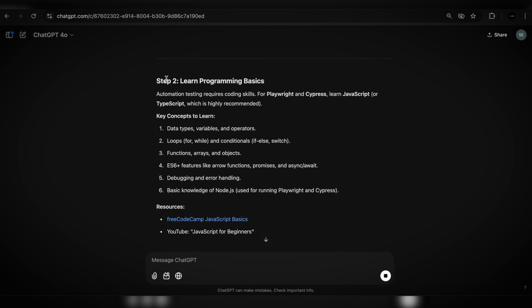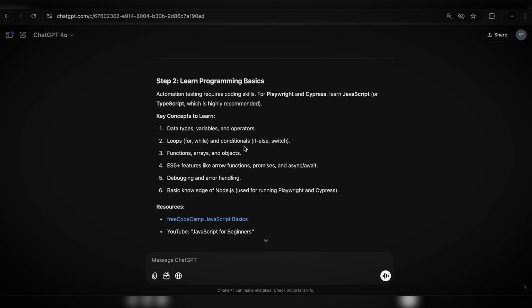Absolutely. And let me clearly specify what is actually needed here. First of all, data types, variable operators. Exactly. These are the basics. Loops and conditions. Absolutely. Those are the basics. Functions, arrays, and objects. Absolutely. ES6 features like arrow functions, promises, async await. You should preferably learn that as well. At the very basic level, guys, you can learn these things and then move forward to the next one.